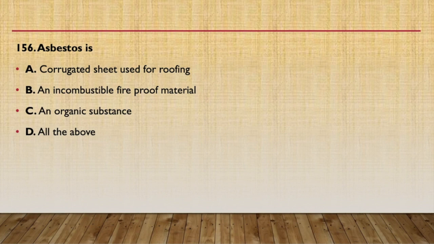Now asbestos is a corrugated sheet used for roofing, an incombustible fireproof material, an organic substance, or all of the above. So the answer will be all of the above. Asbestos is a corrugated sheet used for roofing. Asbestos sheets are being used. You are very much familiar with that. You may have seen it. It is an incombustible fireproof material, and it is not an organic substance. It is a mineral substance.